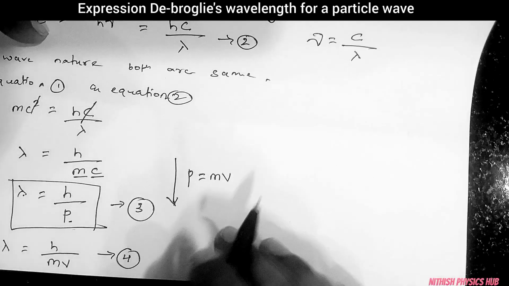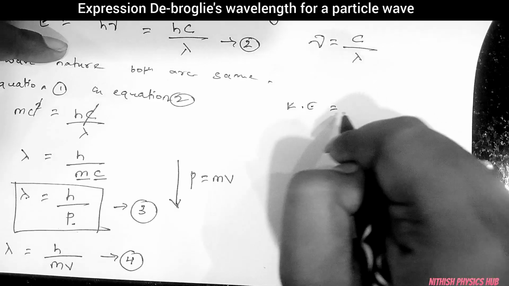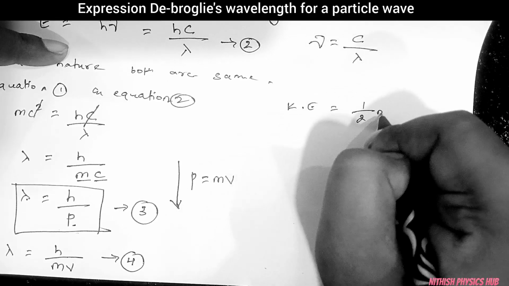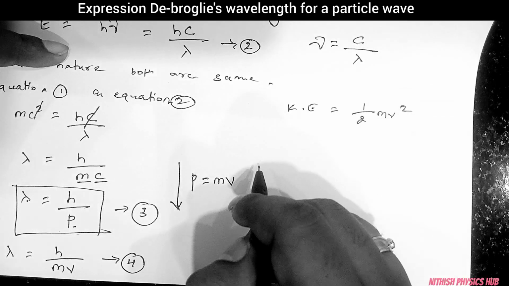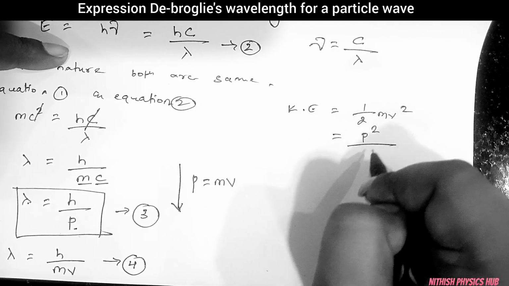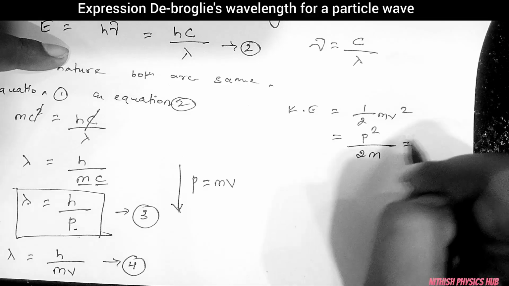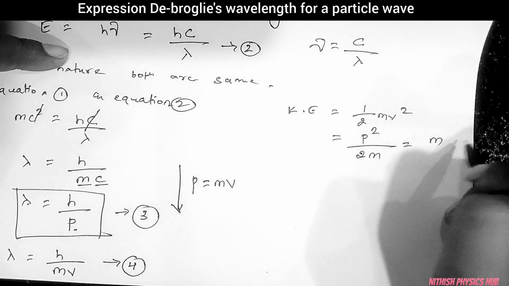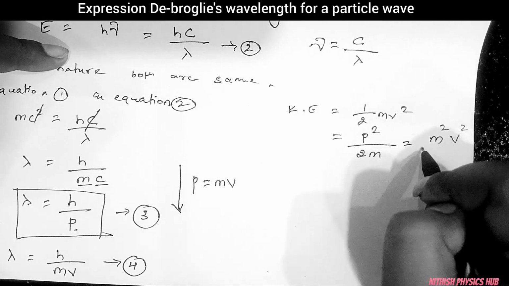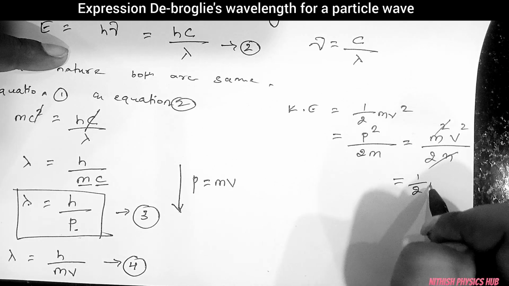And one more equation by considering kinetic energy. You know the kinetic energy is half mv square. If I want to replace this, I can replace it as p square divided by 2m. How can I replace it? You know the momentum value is mass into velocity, so p square is m square v square, divided by 2m. The mass gets cancelled, and the value is half mv square.